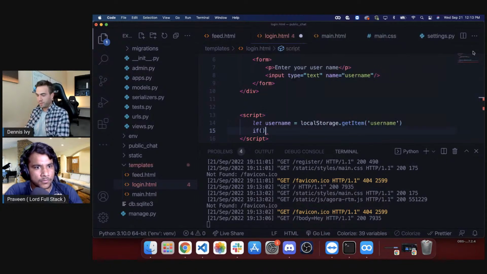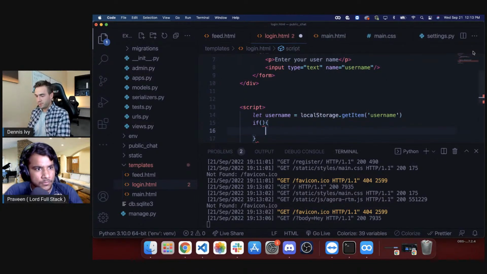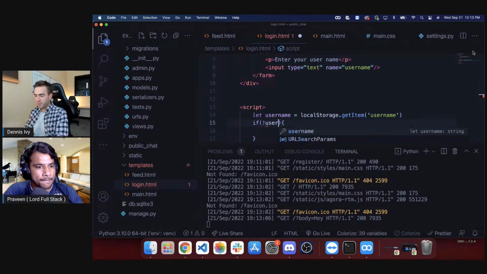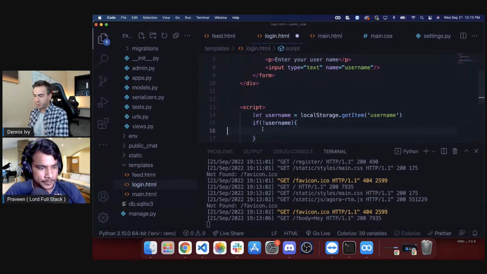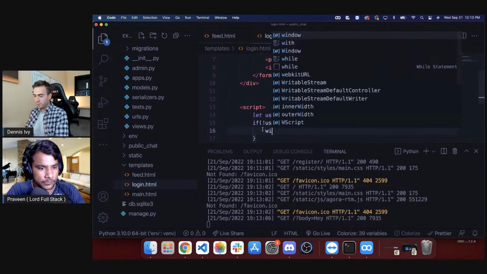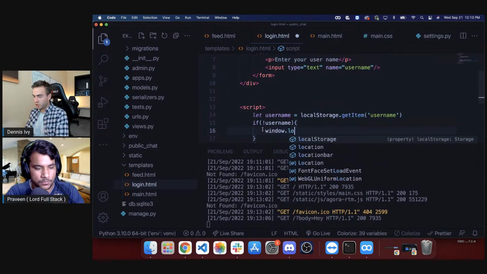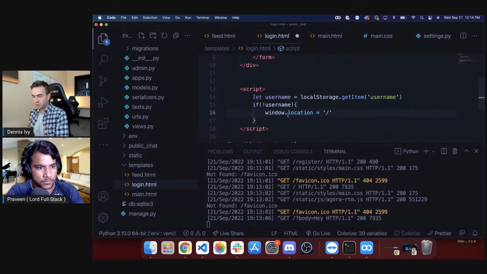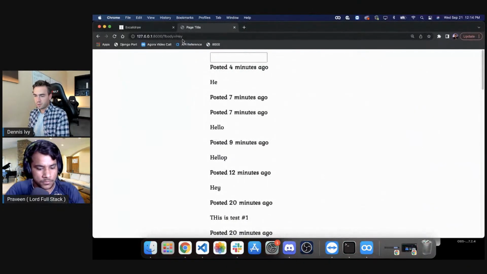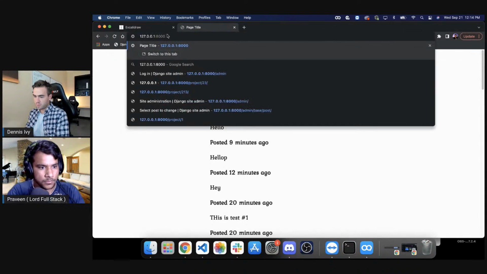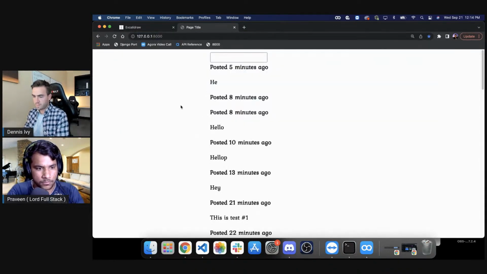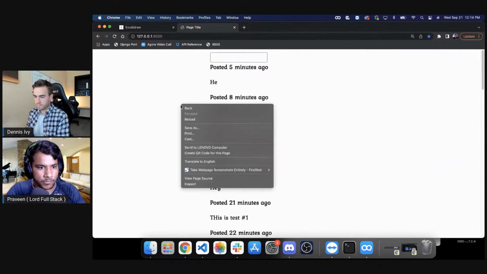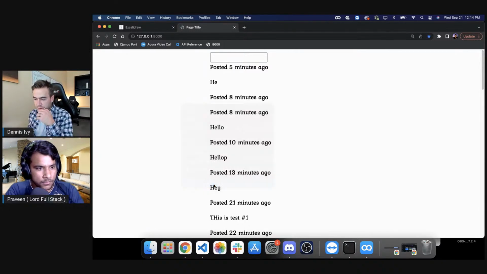So we'll just do if not username. Is it going to be none? I don't know what that value would be. We'll just do window.location equals, and then we'll go to the home page. So let's try this. Inspect it.